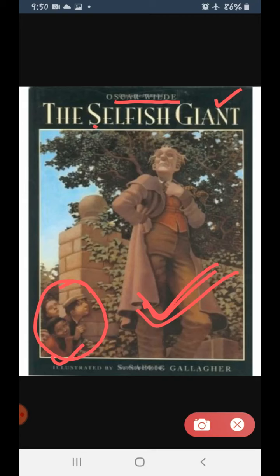He was really selfish. Selfish means the person who thinks only about himself, the person who does not think or care about others. That is called selfish. Clear? So here this is a story about the selfish giant who was later transformed into a good person, into a good human being. So now let us have a look. Clear, students?